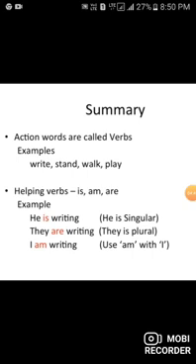So far what we have learned: verbs, helping verbs as well as main verbs. Verbs means action words, doing words. Helping verbs means is, am, are. Then what is meant by main verbs? See the sentence: he is writing. Here is means helping verb. Writing means main verb. Like that, standing, walking, playing, those words are called main verbs.